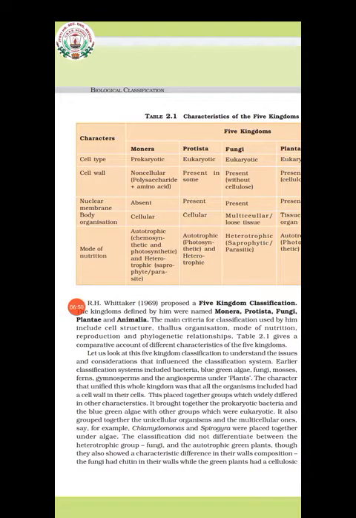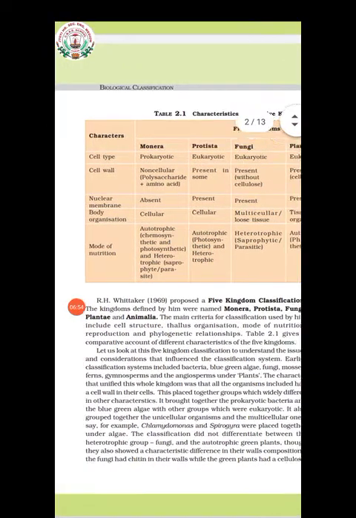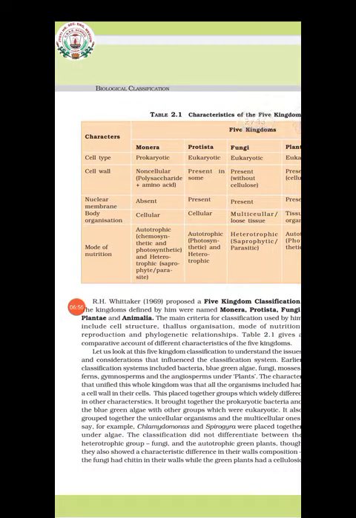The mode of nutrition can be autotrophic or heterotrophic. Likewise, you can see different characters when you analyze the kingdom Monera.